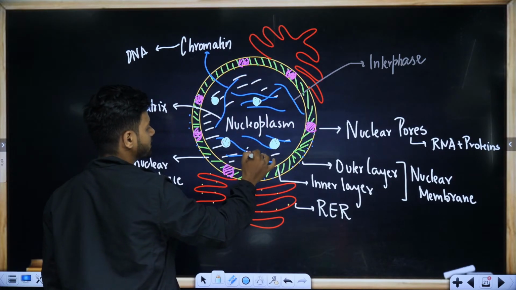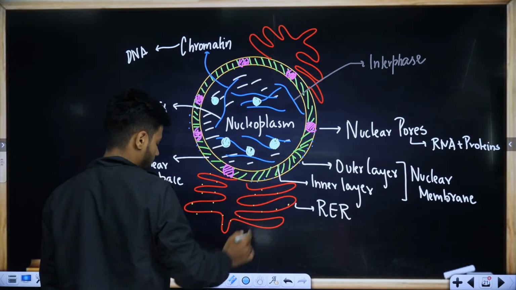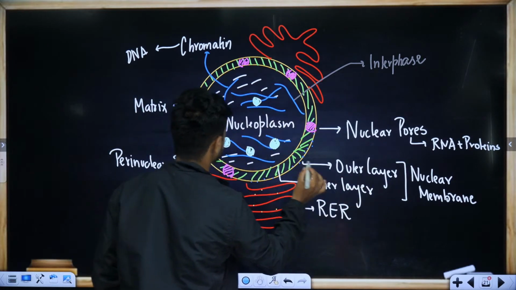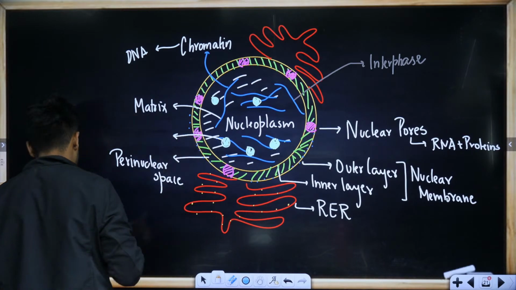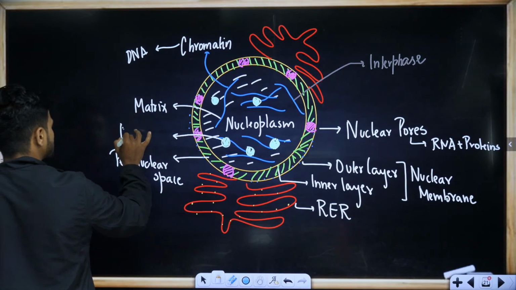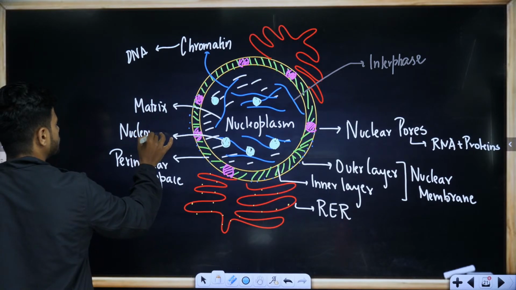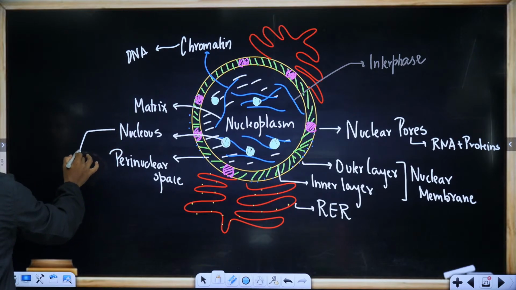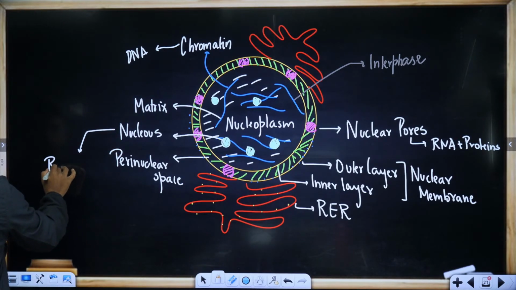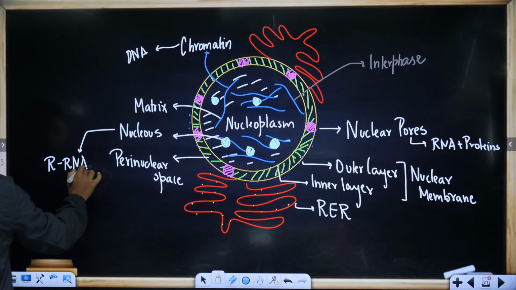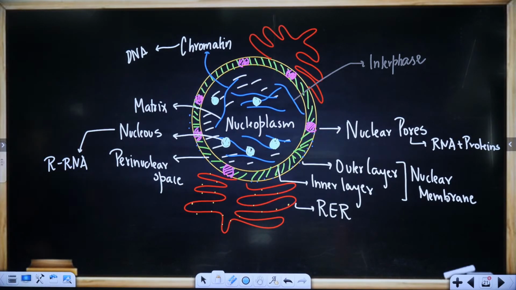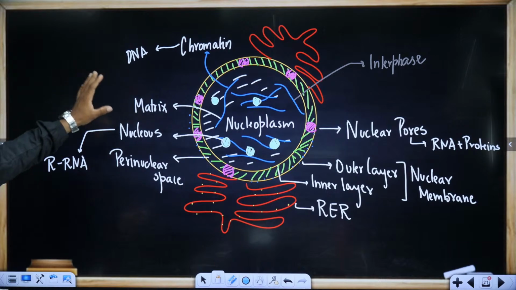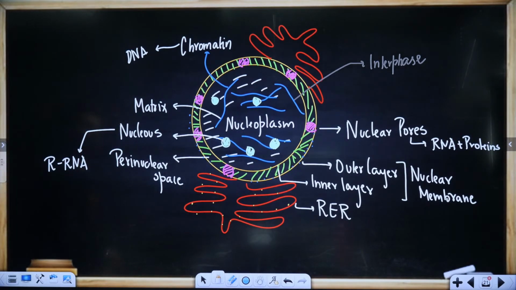These structures are called nucleolus. The main function of the nucleolus is to produce rRNA. Done, students. This is the entire structure of the nucleus.